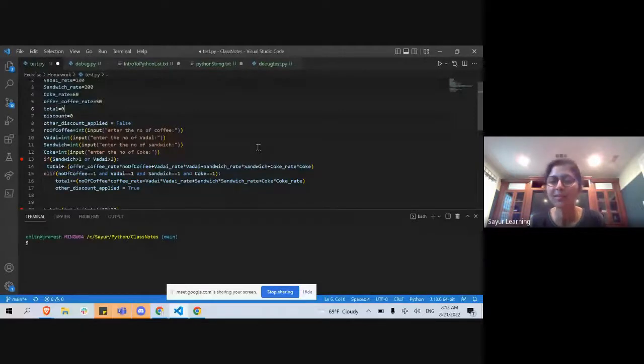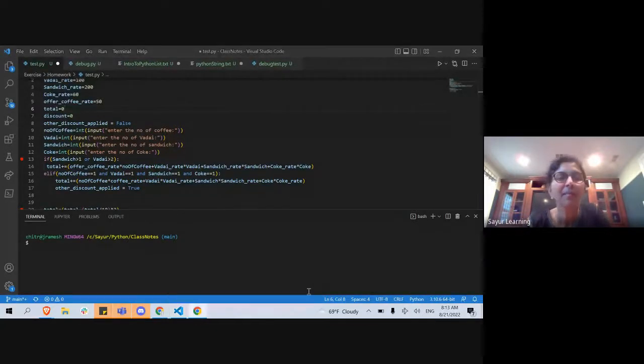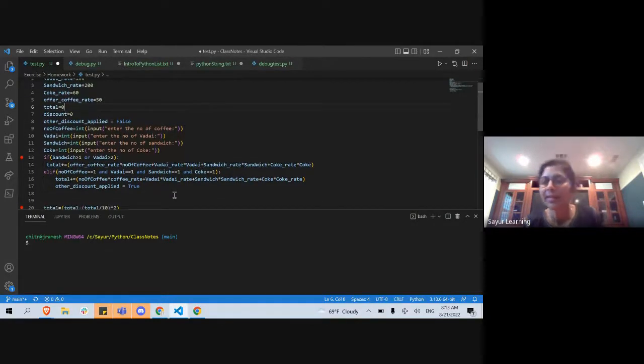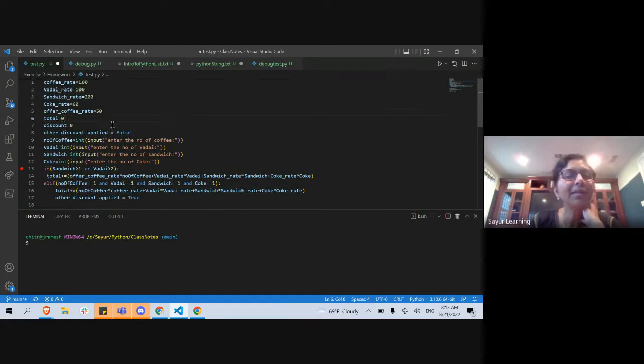Okay, so everybody did their homework. Any questions? All right, so in the class lab, we're going to see how to slowly add on to the next things that we want to learn. So everybody remembers this code: snack bar, coffee, vadai, everything, right? Now the question is, we're going to look at just this part, the getting the input part.